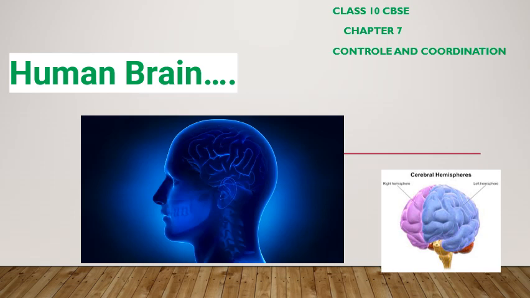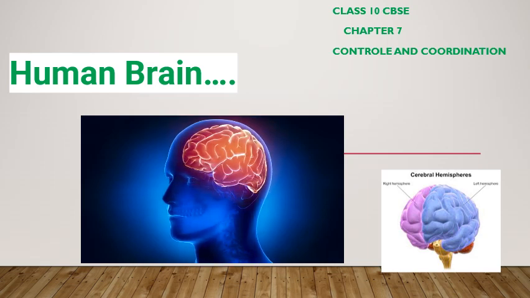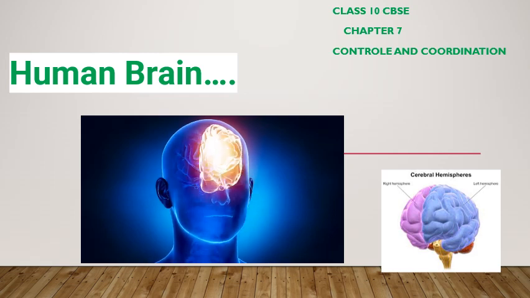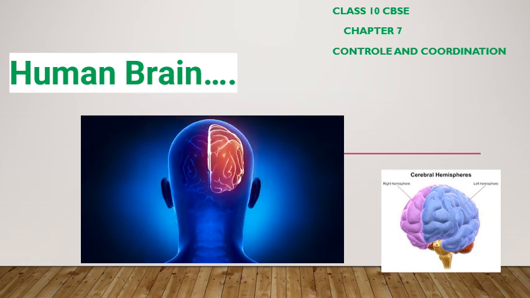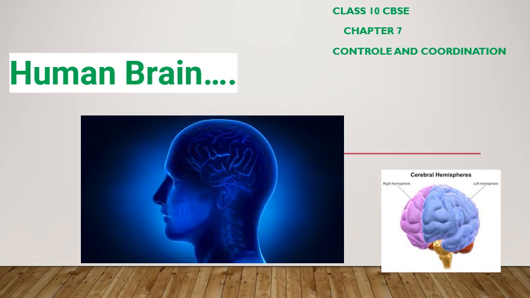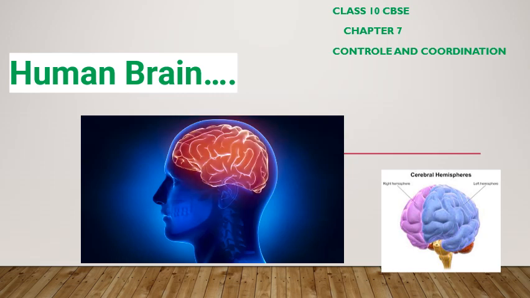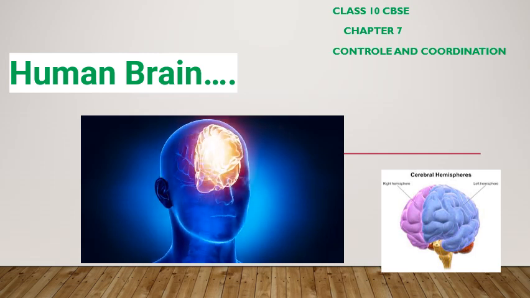In our class today, I'm going to explain the human brain, how important it is for us, and what its functions are. Let us understand this in a detailed manner. You can have a look at this picture to see where exactly our human brain is located. The human brain controls nearly every aspect of the human body, from physiological functions to cognitive ability like thinking.